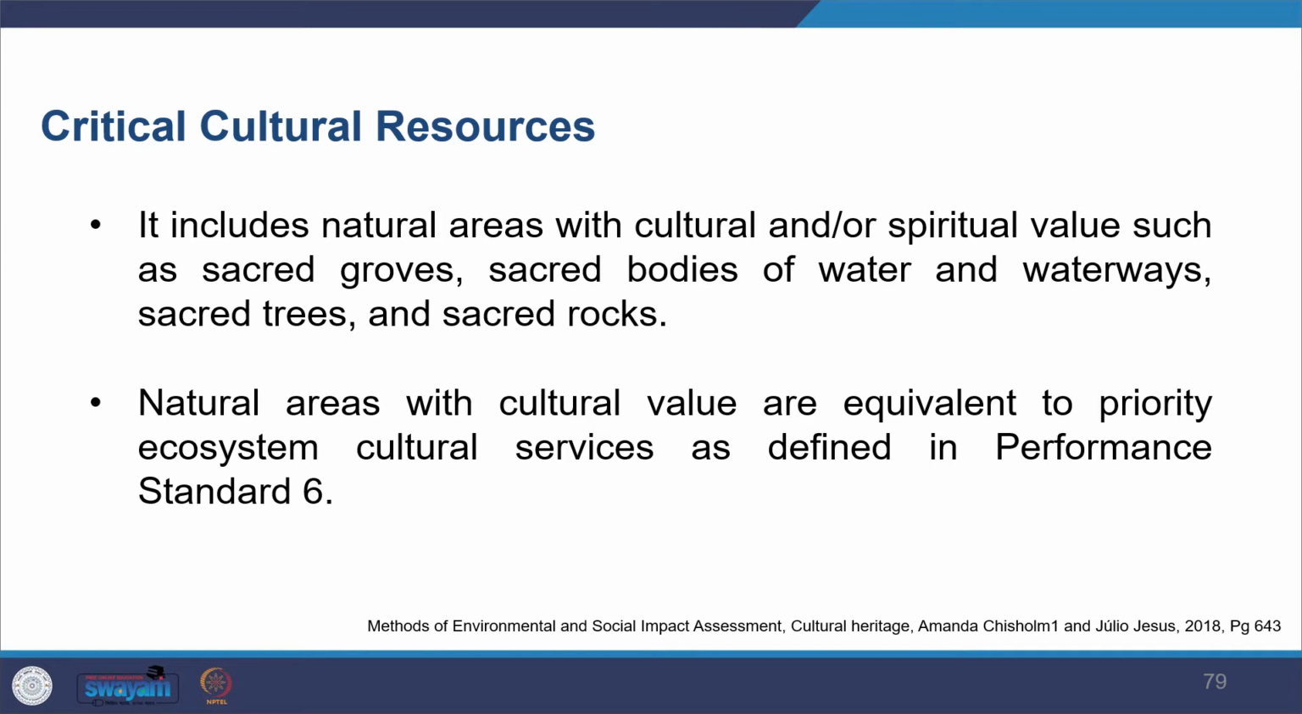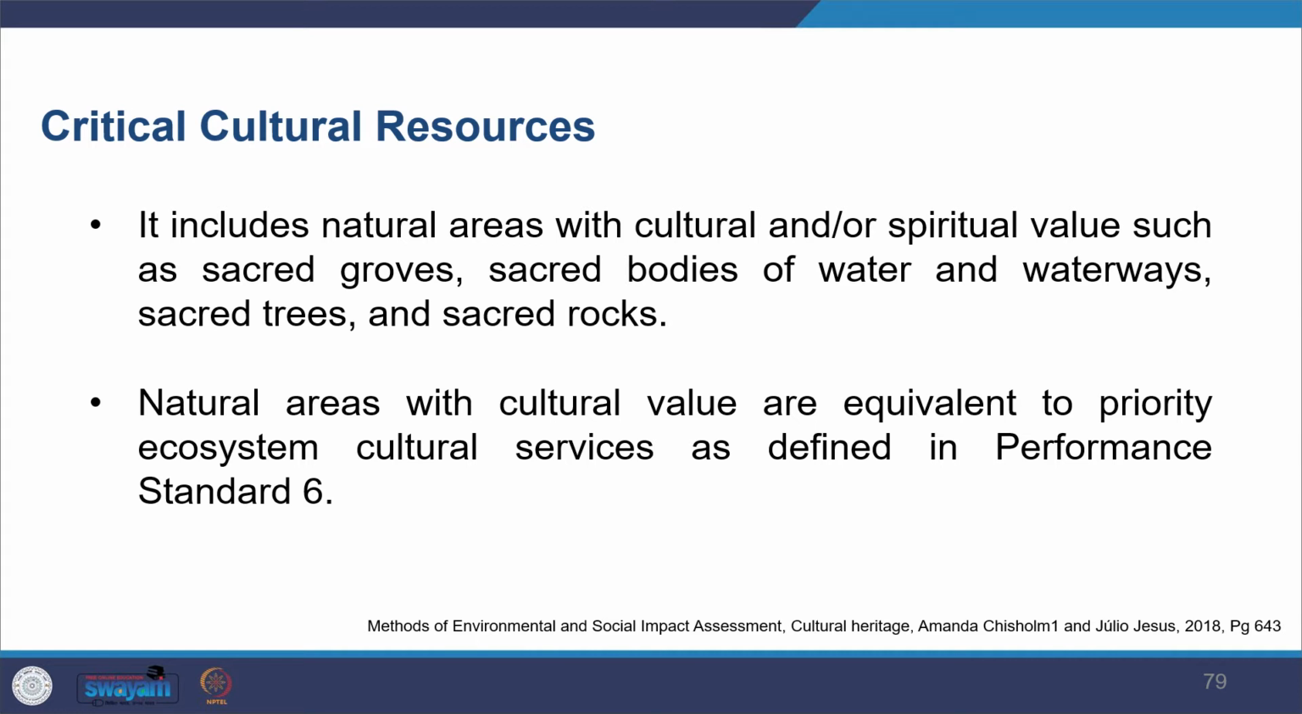There's another term which we see, which is the critical cultural resources. So this includes natural areas with cultural or spiritual value, and these could be sacred groves, sacred bodies of water, waterways, sacred trees, and sacred rocks. And it can be natural areas with cultural values, and all these equivalent priority ecosystem services as well. So you can refer to Performance Standard 6 for this purpose.